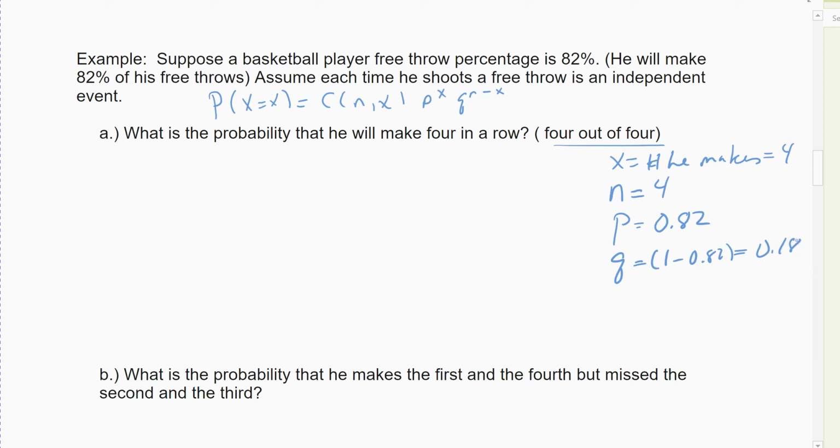That's 100% of the outcomes. He makes it, or he misses it. 82% of the time out of the 100 he makes it, and 18% of the time he misses it. All right, so there's all my information for my binomial. Then I fill out my calculator.